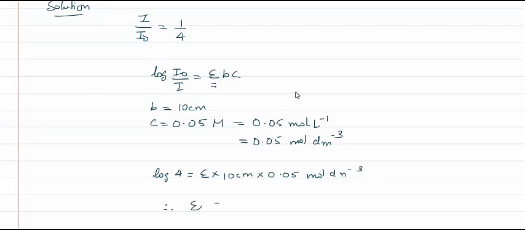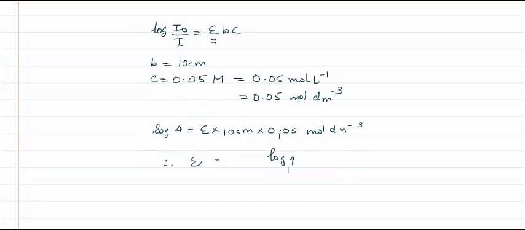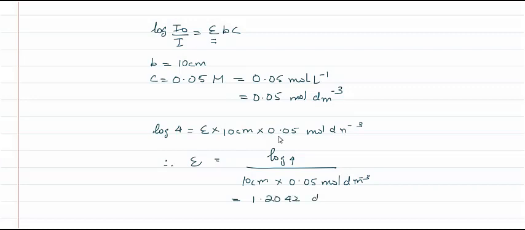Therefore, epsilon is equal to log 4 divided by 10 centimeter into 0.05 mole decimeter raised to -3. Log 4 is 0.6021, and if you calculate, you will get the answer 1.2042 decimeter cube mole raised to -1 centimeter raised to -1.